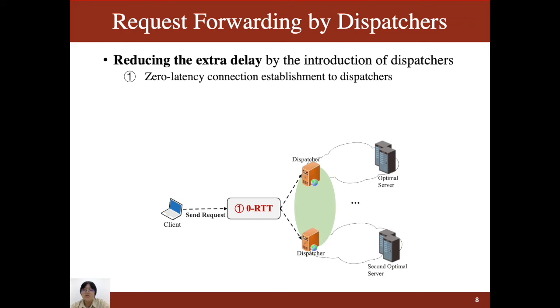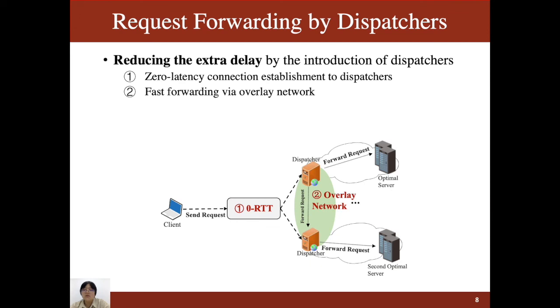Zero RTT is implemented based on the forward secret key. Once the client has ever connected to the dispatcher, the forward secret key between the client and the dispatcher will be kept, and this key will be reused in the next connection.